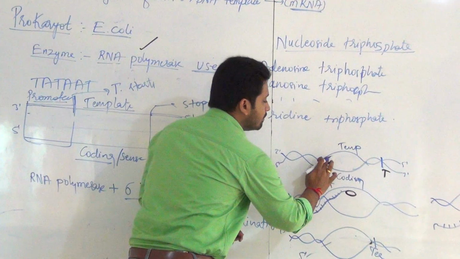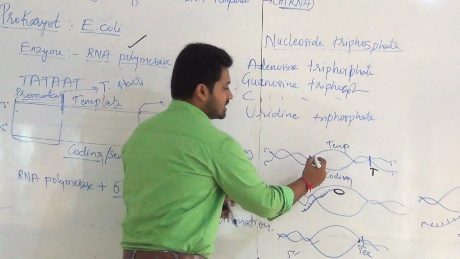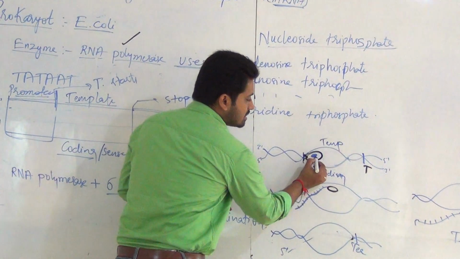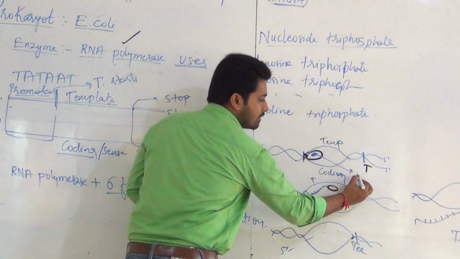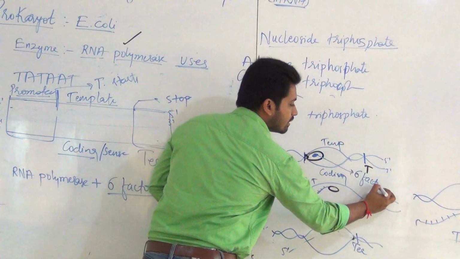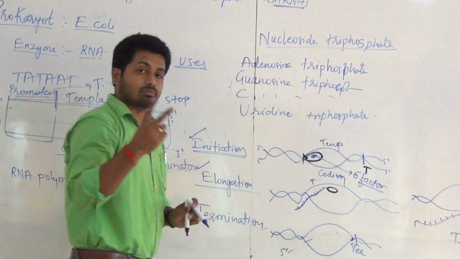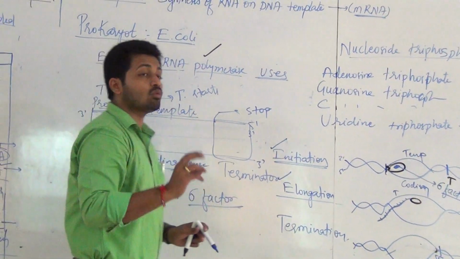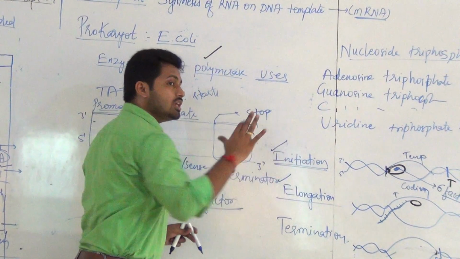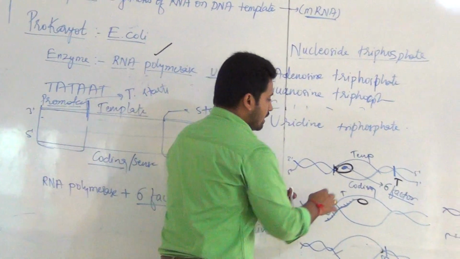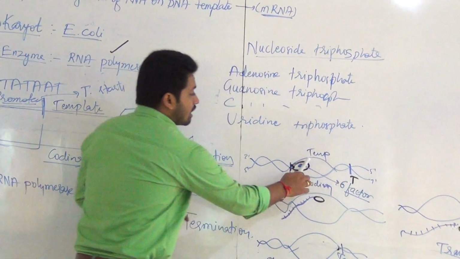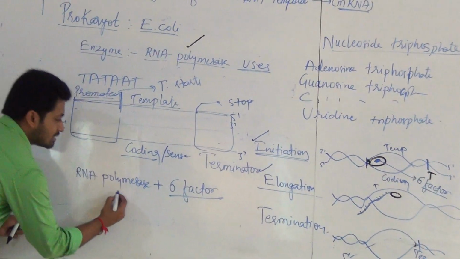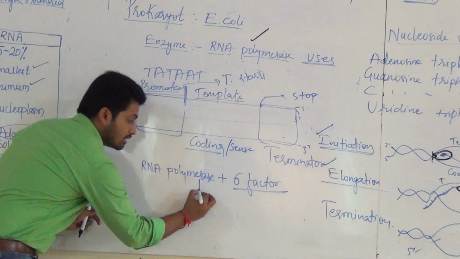Important point: to start or to initiate a transcription, RNA polymerase attaches to sigma factor, then only initiation starts. You can observe the diagram in NCERT also, clear labeling is given. This blue color is nothing but our sigma factor. It means by combining RNA polymerase plus sigma factor, what is going to happen? Initiation of transcription.